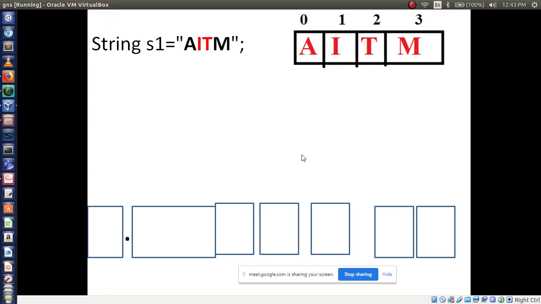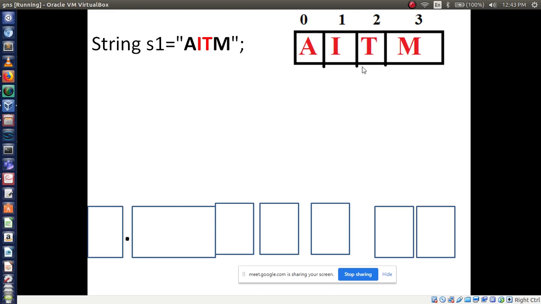Now the method name is getCharacters. getCharacters means you have to print more than one character from the main string. The main string has the value AITM, which is stored in the reference variable S1. Here you have to access any 2 characters. For example purposes, I have taken 2 characters, that is I and T.